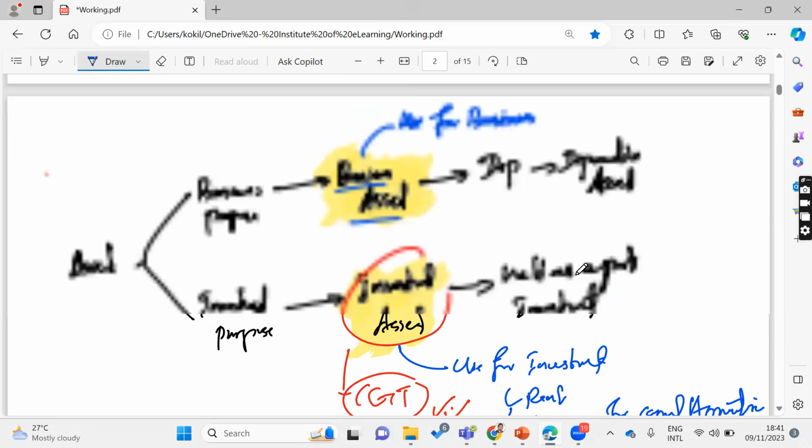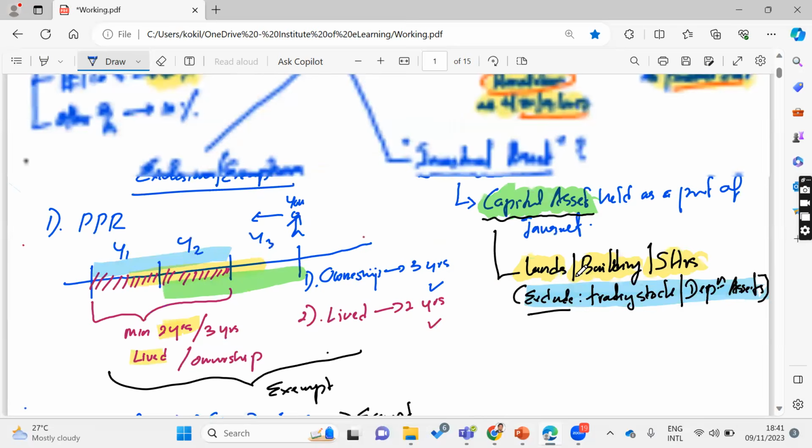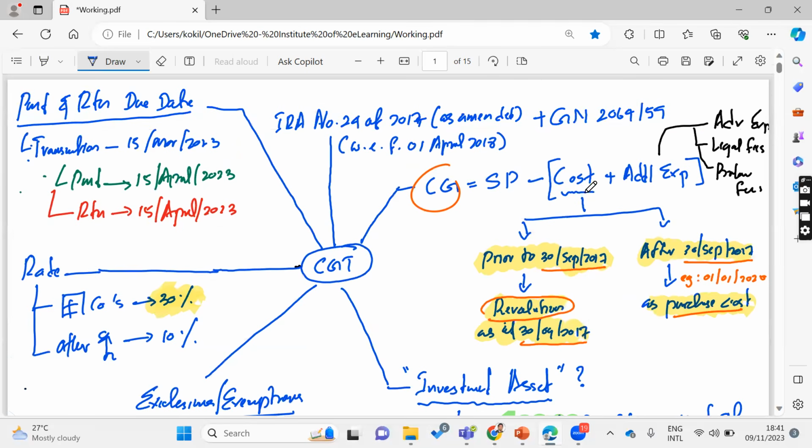Therefore, no revaluation required. Very important. We explained it here as well in the mind map, under cost and additional expenses. You always need to look at whether it is purchased prior to 30th September or after 30th September. If it's prior, do the revaluation, take that value and compute the gain for capital gain tax. If it is after, then you can use the purchase cost. No worries. Hope it's clear to everyone.